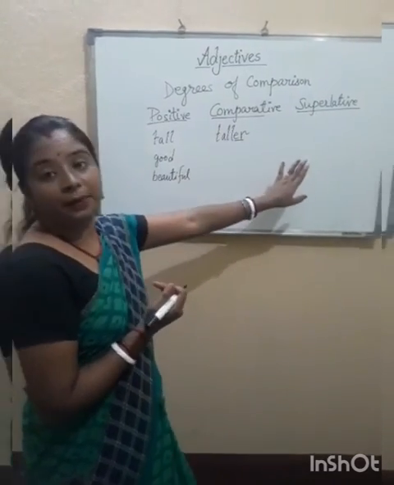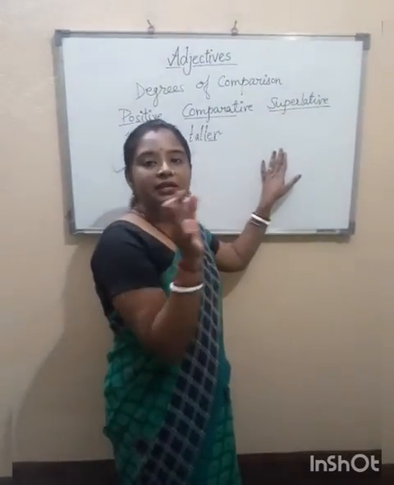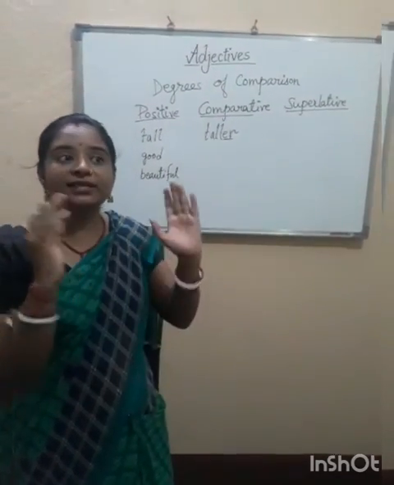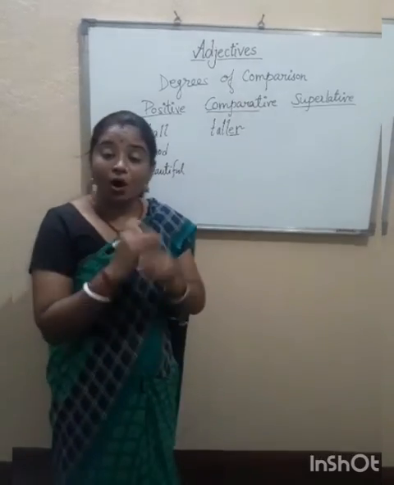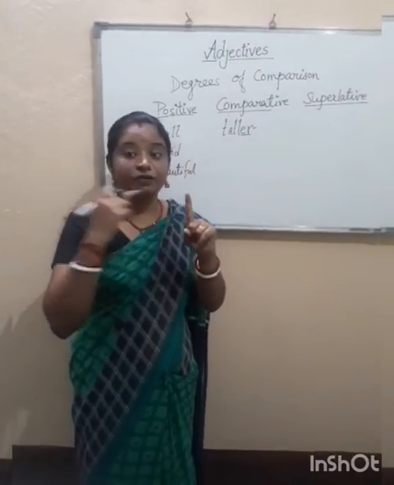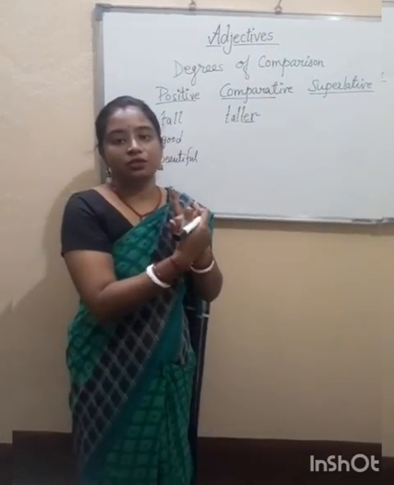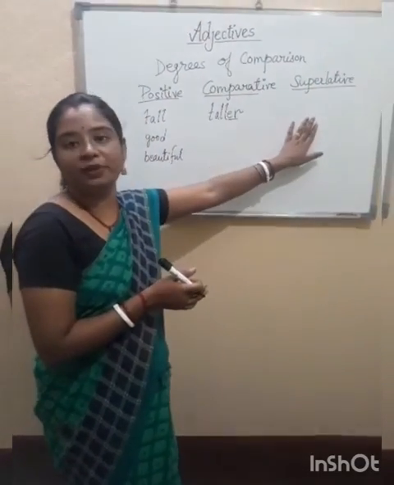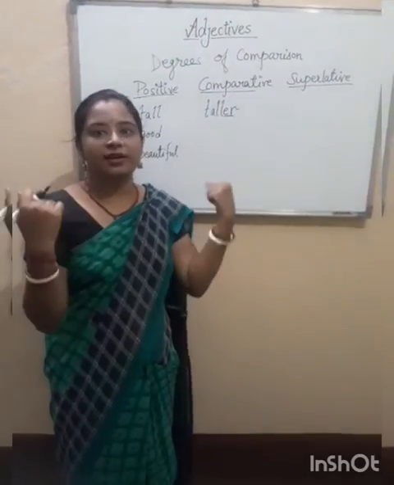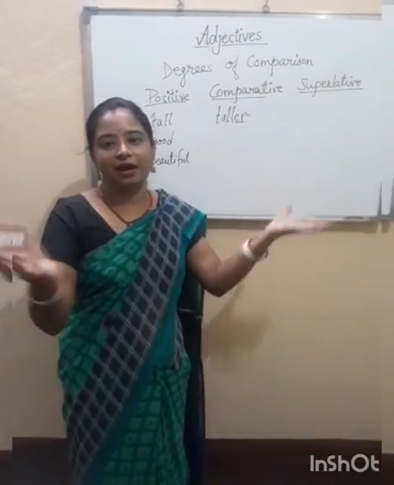But if we compare one with many, one with the whole, for example, Neha is the tallest girl in her class. Now how many girls are there? I am comparing one girl, Neha, with all other girls. So this comparison is called superlative degree. Another example, I am the strongest girl in my class.